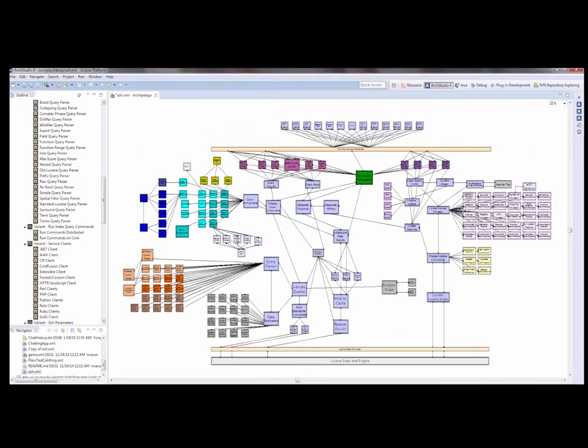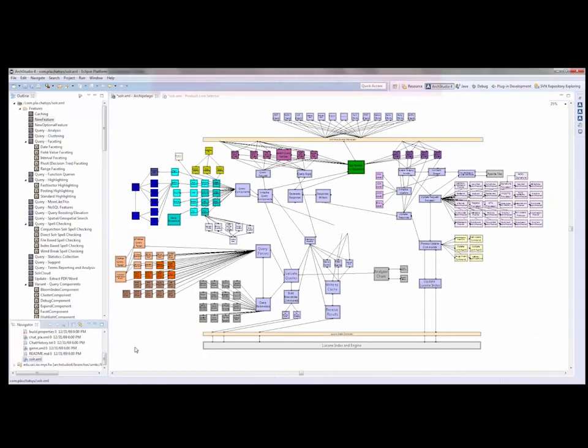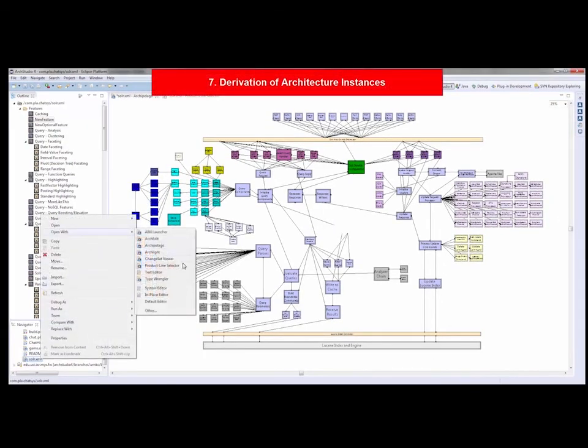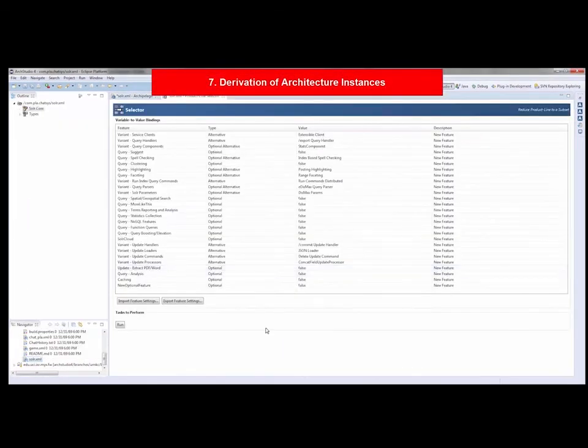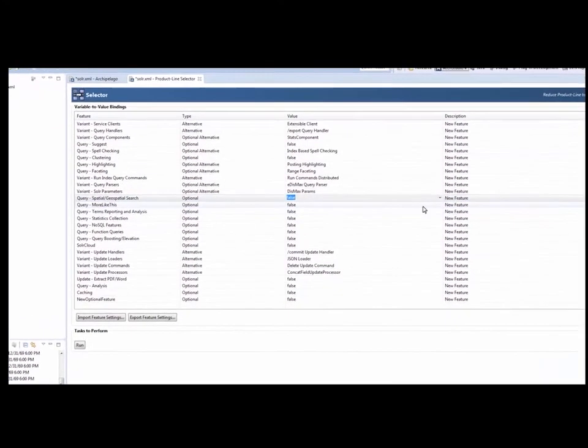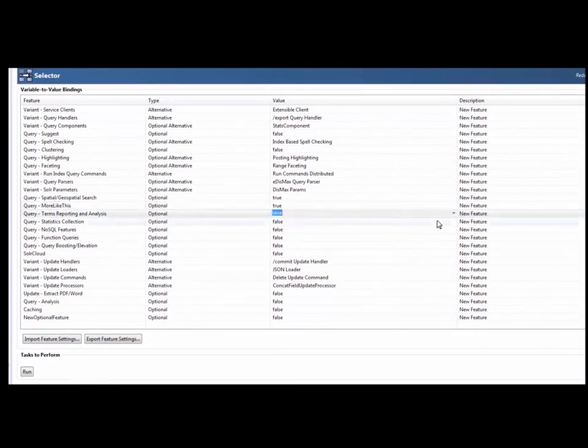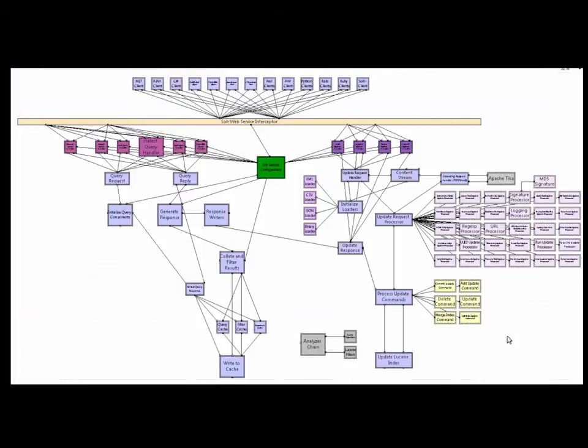Another very interesting function is the ability to derive and use software products from the product line architecture model. We developed a tool called Selector that enables the user to customize the product by selecting which features to include or exclude. For example, we can exclude all optional features and select different variants of alternative features and press Run. The result is a new product architecture that has the selected features only.